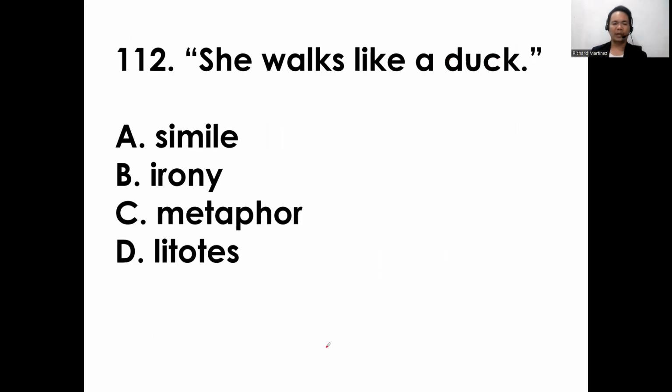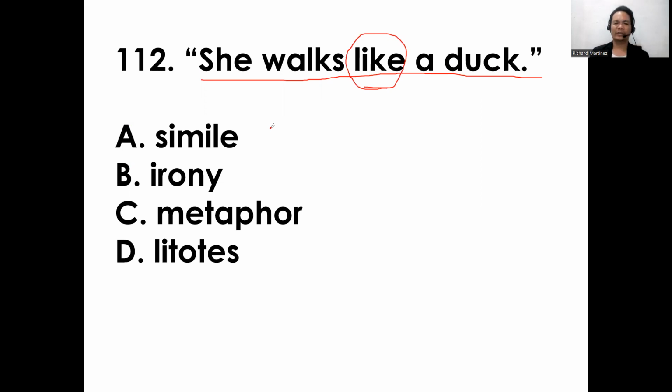Okay, so next we have item number 112. She walks like a duck. Okay, so again, our clue, or the keyword, is the word like. She walks like a duck.